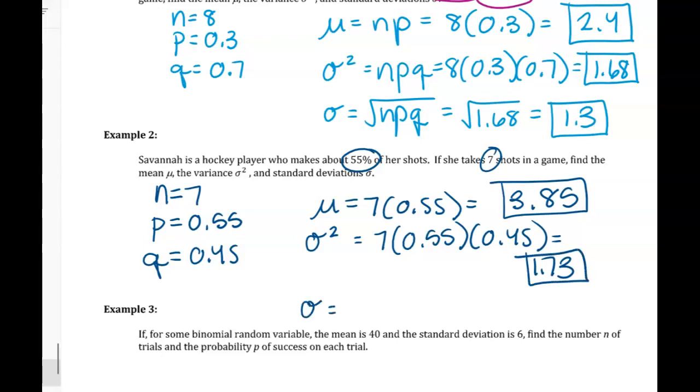And then the standard deviation is the square root of what we just got, which is 1.32. So on average, she makes 3.85 shots if she takes 7 shots in a game. And the average distance away from that mean is 1.32 shots.